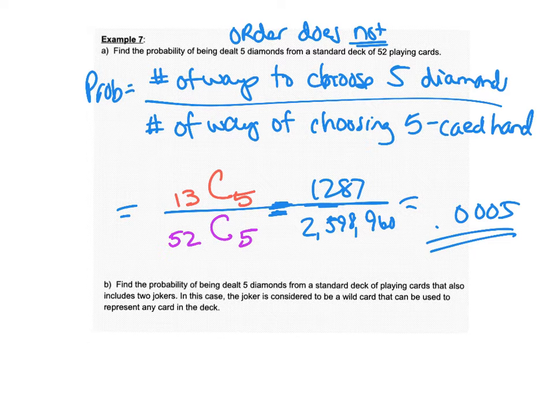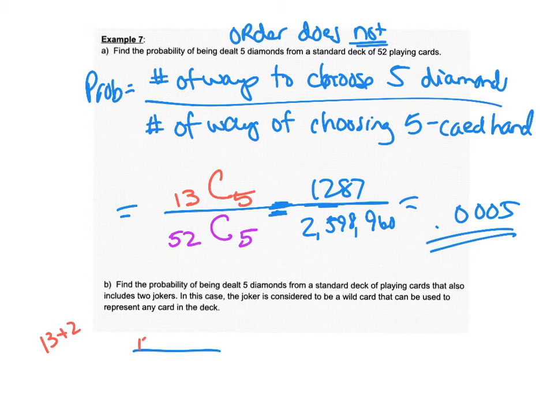Find the probability of being dealt 5 diamonds from a standard deck of playing cards that also includes 2 jokers. In this case, the joker is considered a wild card that can be used to represent any card in the deck. So for this probability, instead of the 13 diamonds that we had, we're going to add 2 to that because the jokers could represent a diamond.